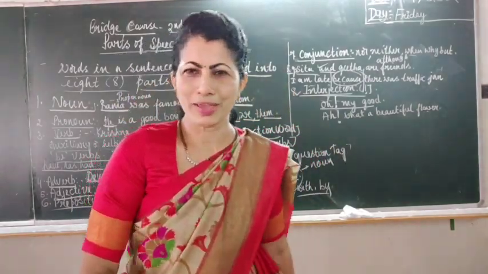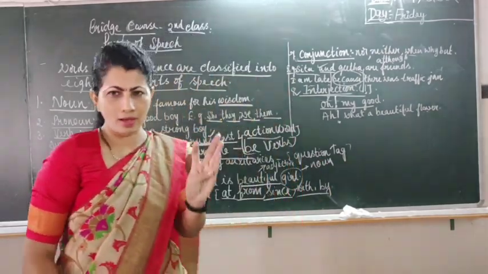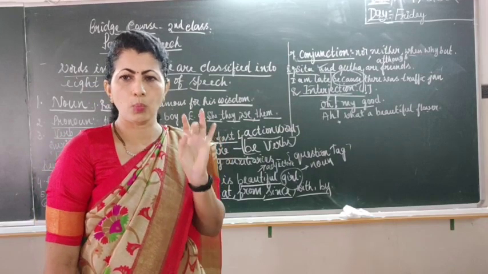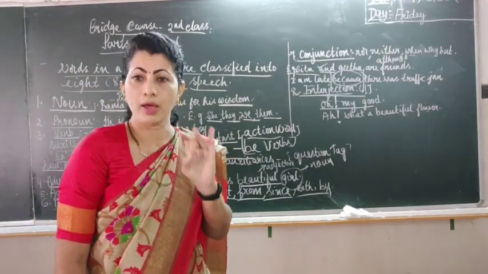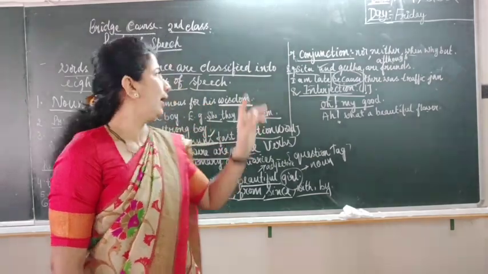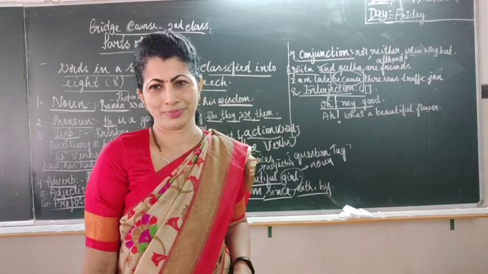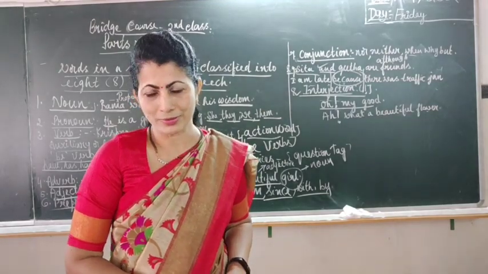Okay, children, so we have studied today the parts of speech. There are 8 parts of speech: noun, pronoun, verb, adverb, auxiliary verb, adjective, preposition, conjunction, and the last one is interjection. So I hope you have understood.